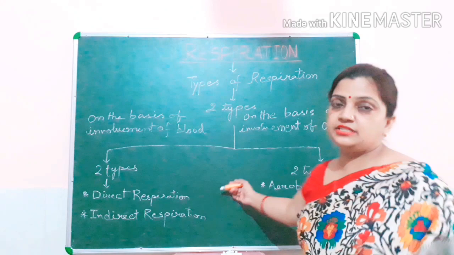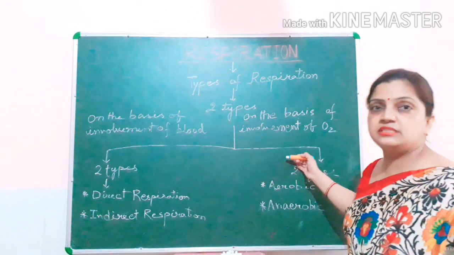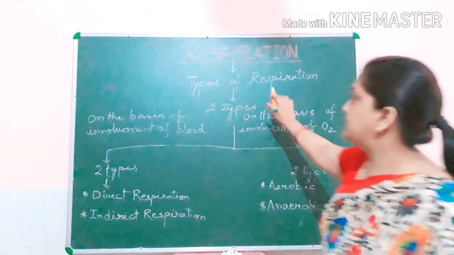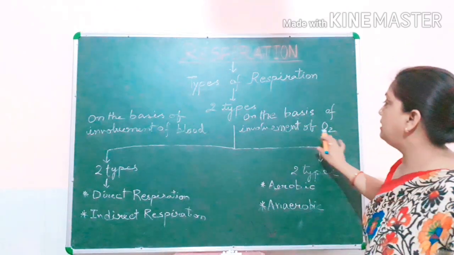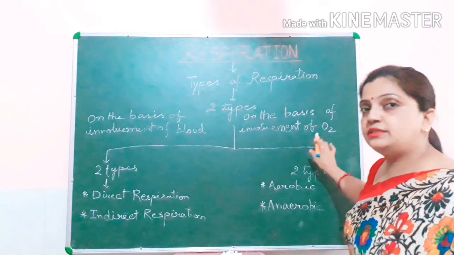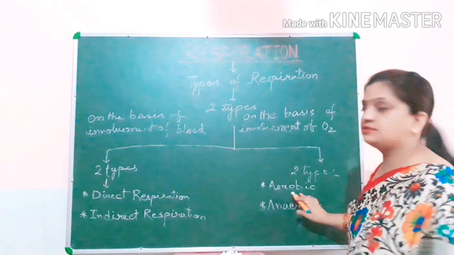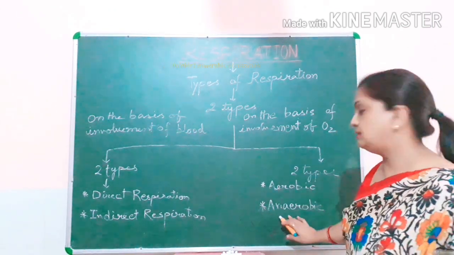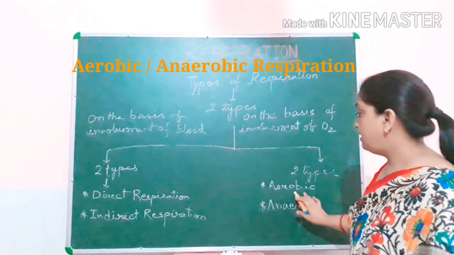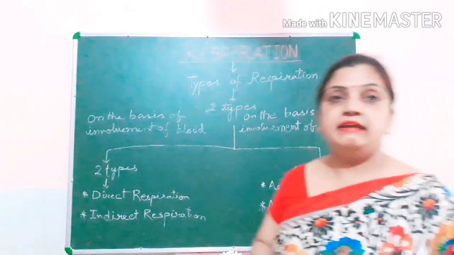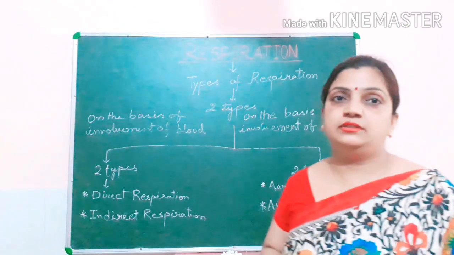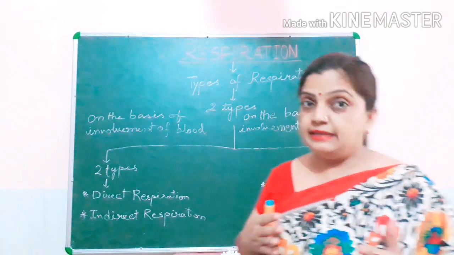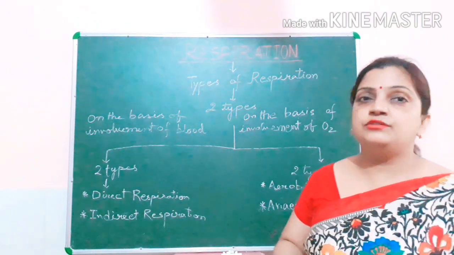Now, the second type is on the basis of involvement of oxygen. On this basis, respiration is considered to be of two types, that is aerobic respiration and anaerobic respiration. The word aerobic can be related to the word air, and anaerobic is where air is not present.